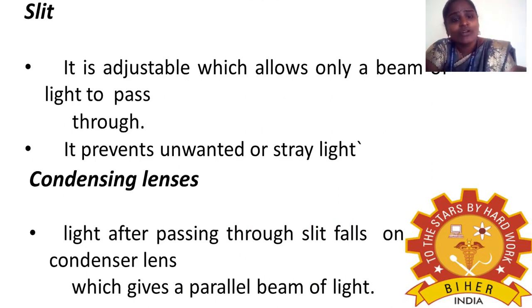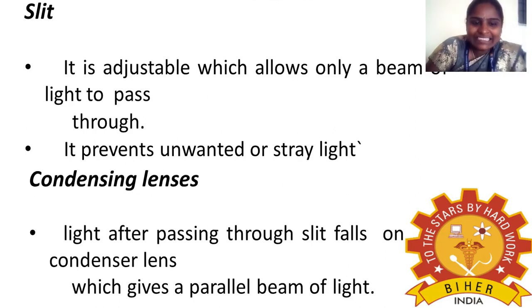The next part of the colorimeter is the condensing lens. Here, light after passing through the slit falls on the condenser lens, which gives a parallel beam of light. So once it enters the condensing lens, it gives a parallel beam of light, that is, a single line beam of light that will be passed through the condensing lens.